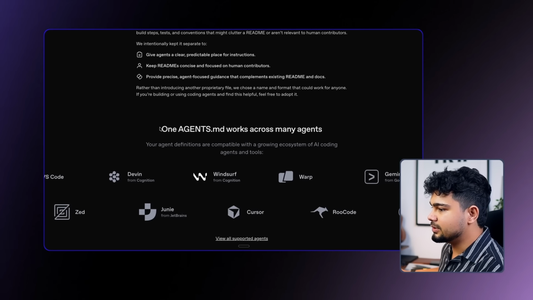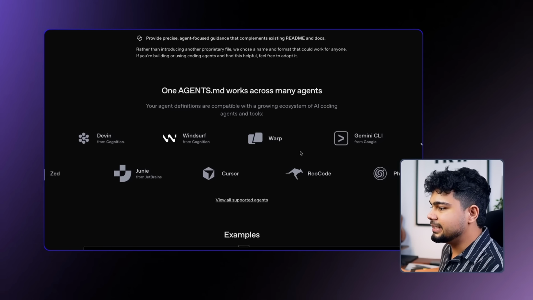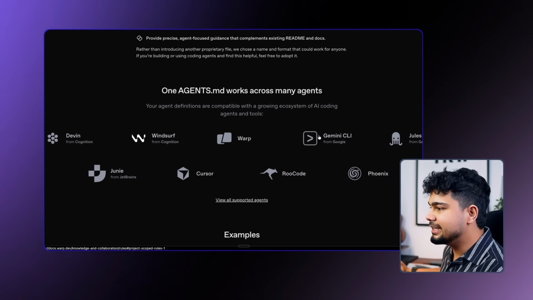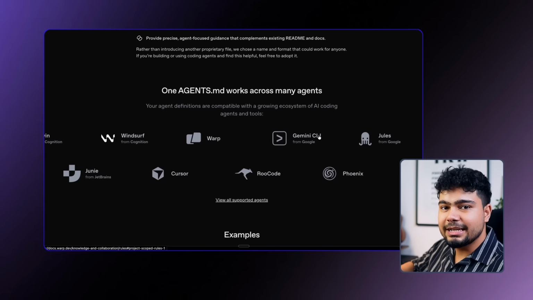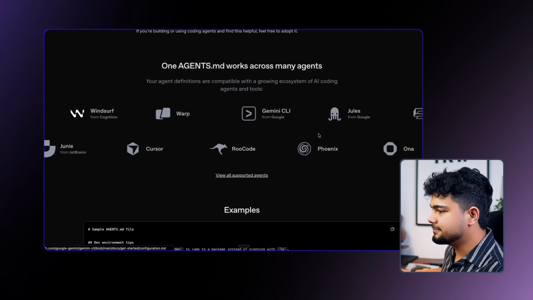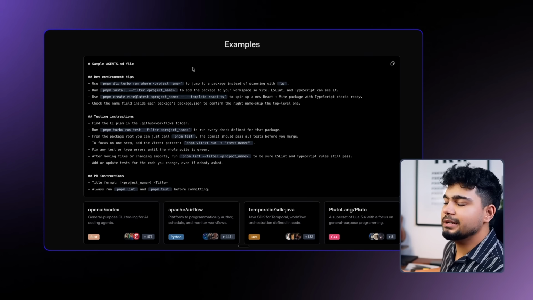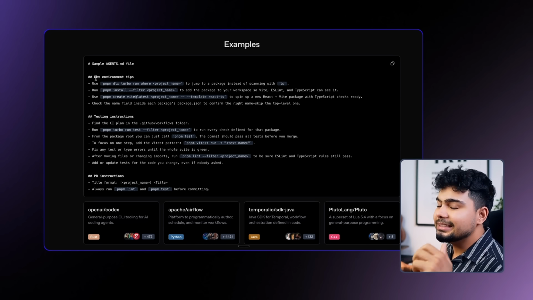ठीक है, as you can see, all these companies are using agents.md as the way to tell agents की क्या क्या चीज़ें करनी है, कैसे चीज़ें करनी है. And this is a sample agent.md file. So this is for you. So if you want to give set of instructions to Codex for a particular project, you can create a agent.md file inside that particular project.